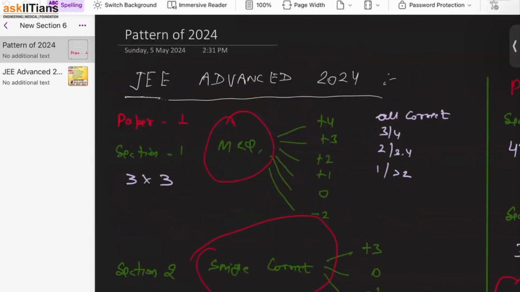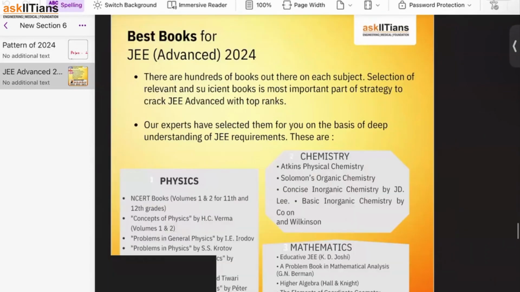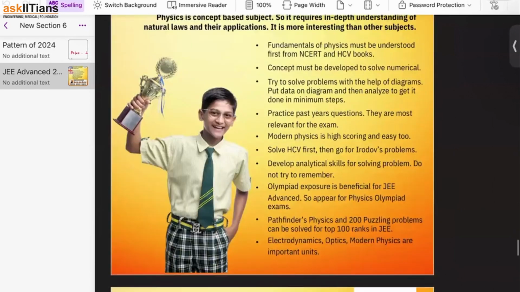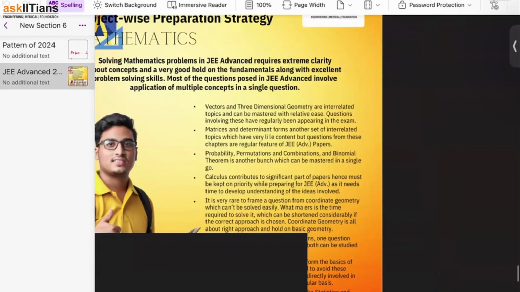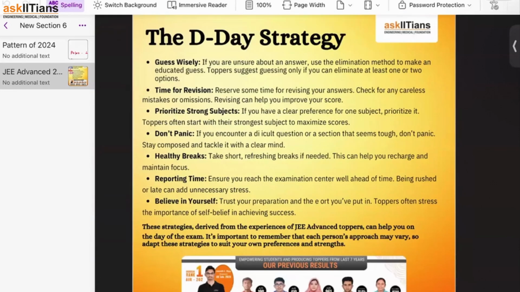Okay, now, guys, preparation tips I already told you. Books you people know, that is not something which should be discussed right now because you are following the books already. Now I have to discuss the most important thing with you, the D-Day strategy. How exactly you have to do at the exam time.